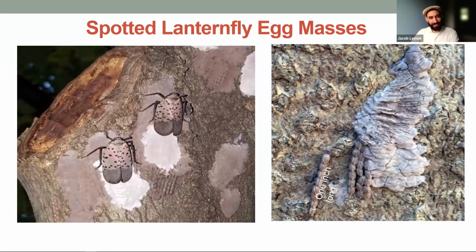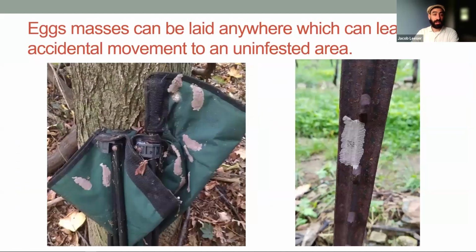They don't always do a perfect job, as you can see, but this is what we'll be looking for in the winter. They don't only lay egg masses on trees, they will lay them on effectively any surface. This camping chair on the left was lying down, and when they picked it up to move it, they found these egg masses on the bottom. On the right is a post that's used to hold up grapevines on a trellis. So they're happy to lay egg masses on canvas or on metal.